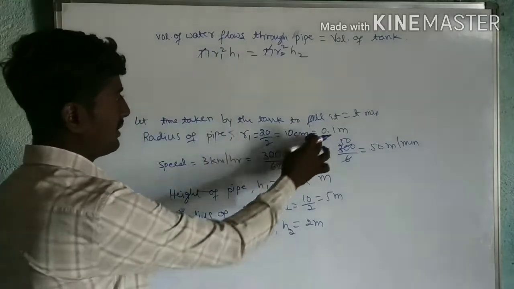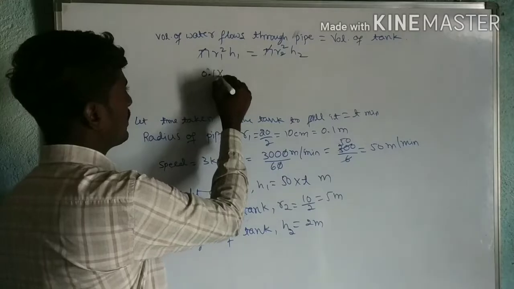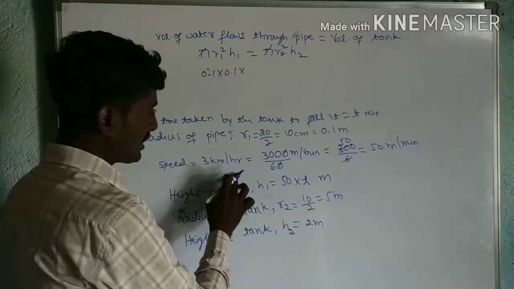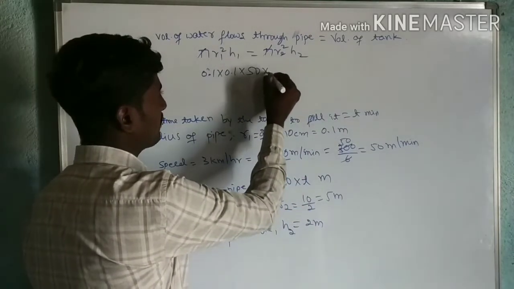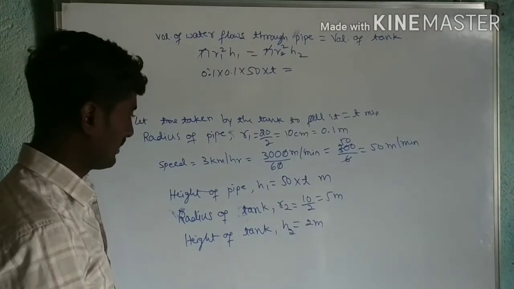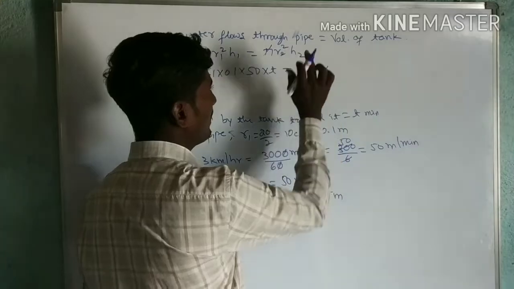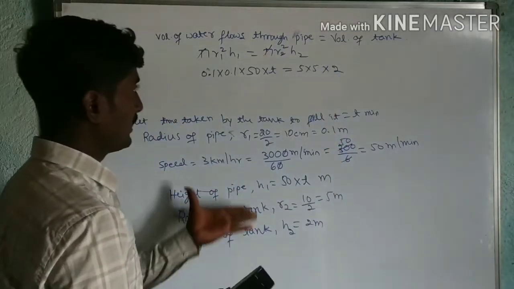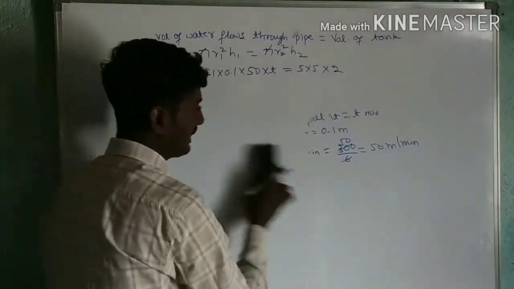R1 square: R1 is 0.1 into 0.1, H1, which is 50 into T, is equal to R2 square, R2 is 5, so 5 into 5 or 25, into H2. H2 value is 2. Now we have to find the unknown T.